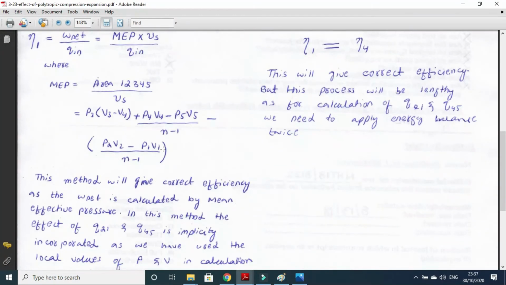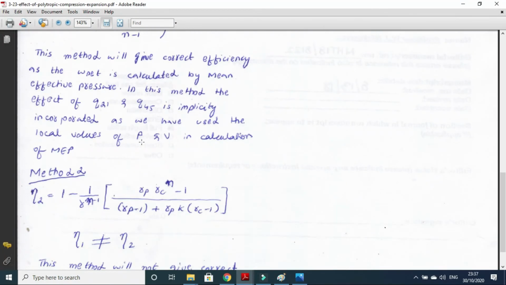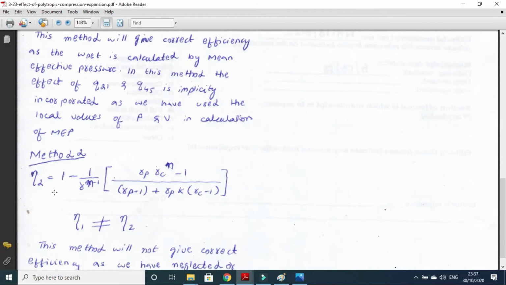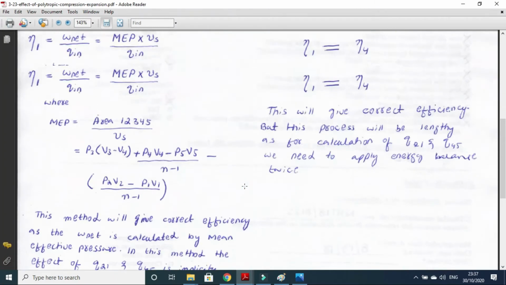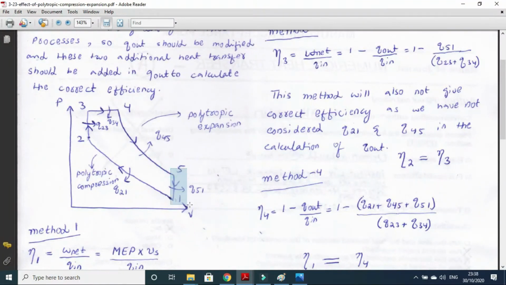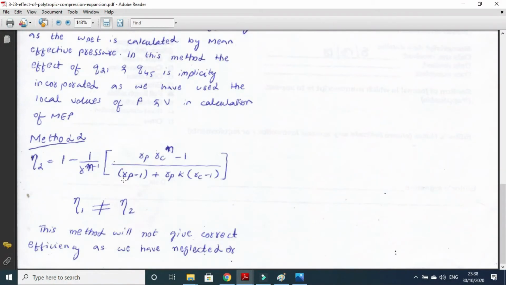So in method 2, if you calculate efficiency 2 by this formula, then this efficiency will be wrong, because in the derivation of this formula, if you recall, you only considered this Q out. You did not consider Q45 and Q21 in the derivation of this expression. You can go back to the earlier part of this lecture and see the derivation of the thermal efficiency of the dual cycle.